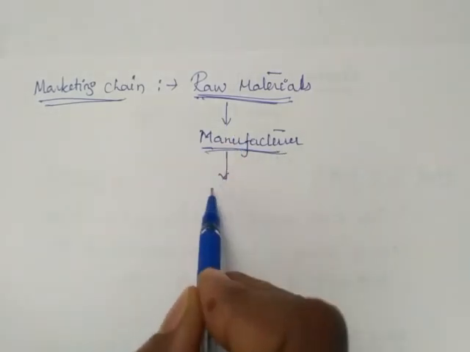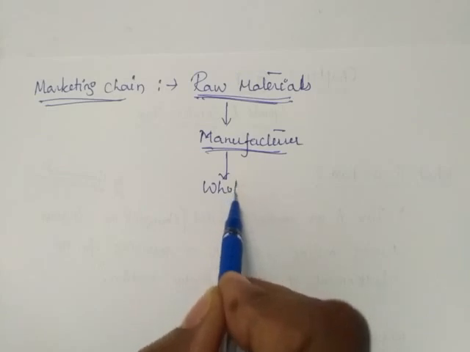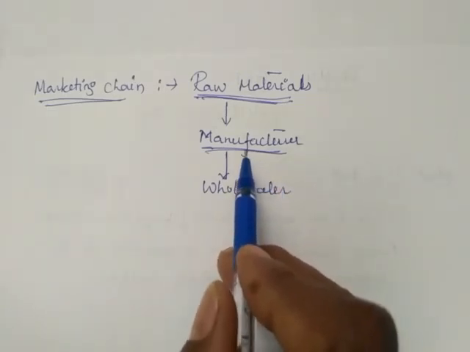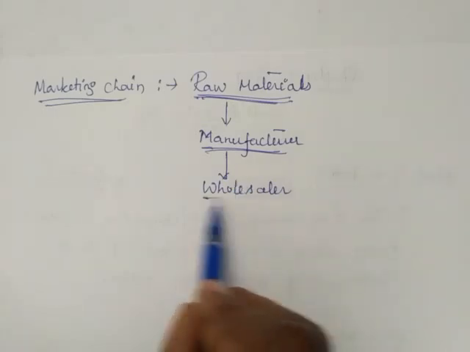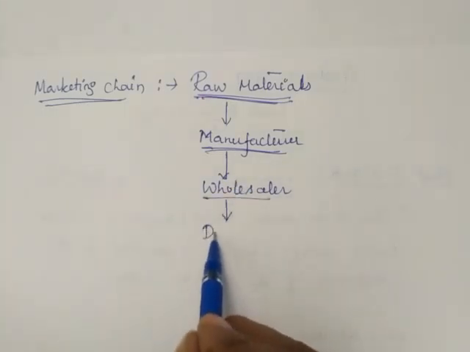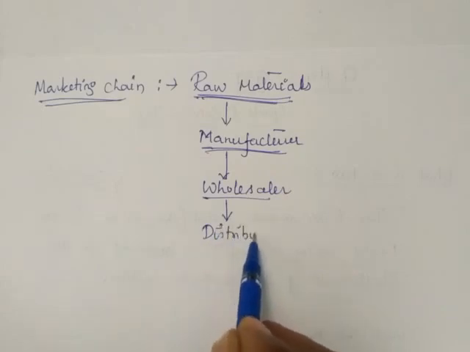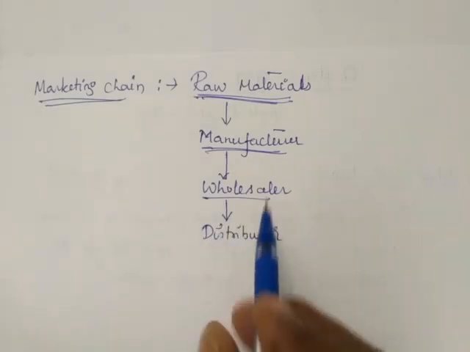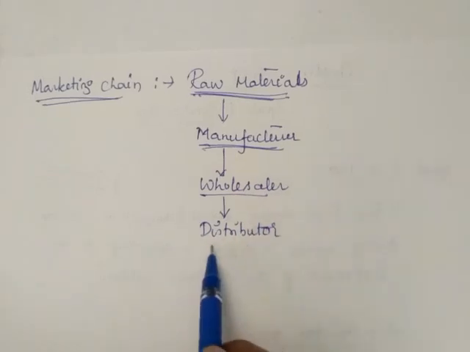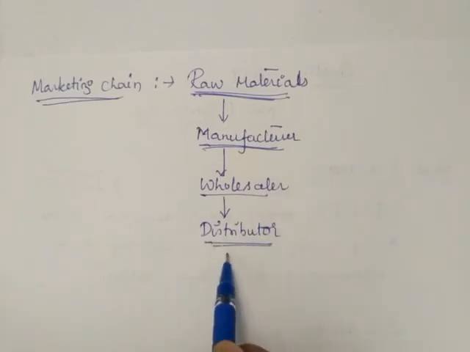After the manufacturer, the wholesaler level. This wholesaler collects all the goods in bulk, and they take them to the distributor level. This distributor collects from the wholesaler and distributes to many shops in Chikmagalur. After the distributor, the next level is the shopkeeper level.